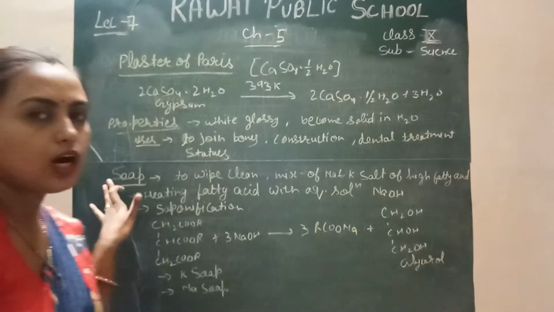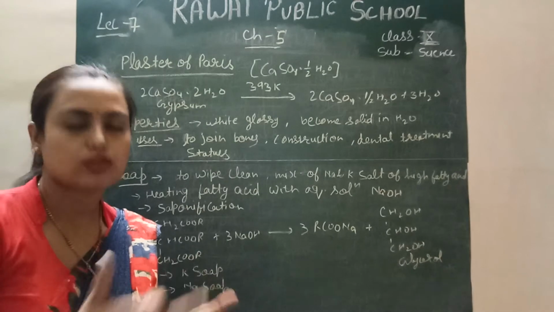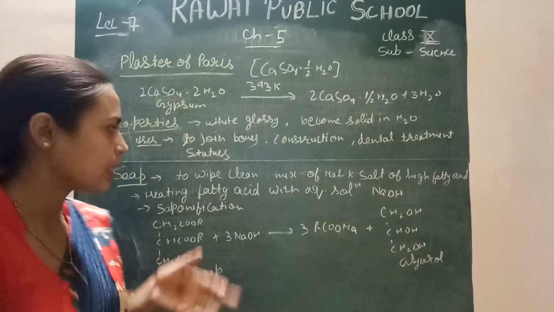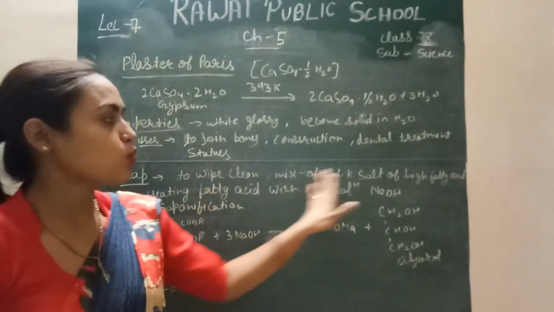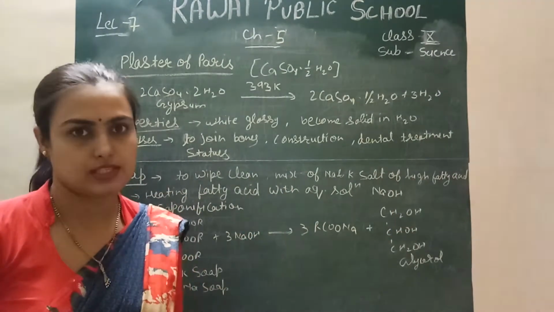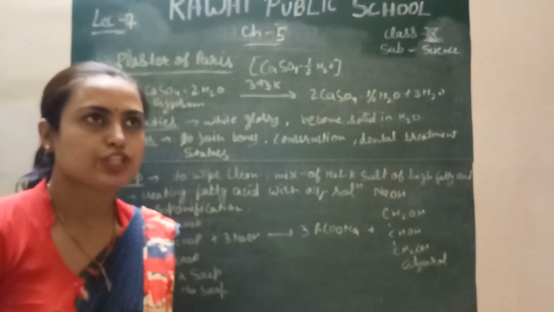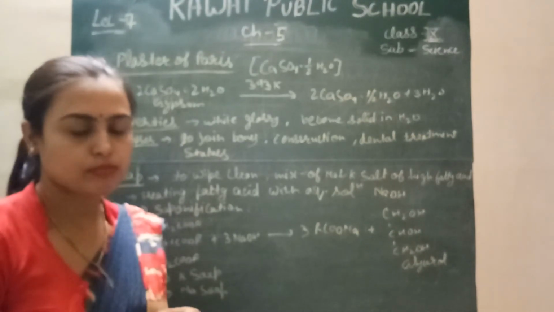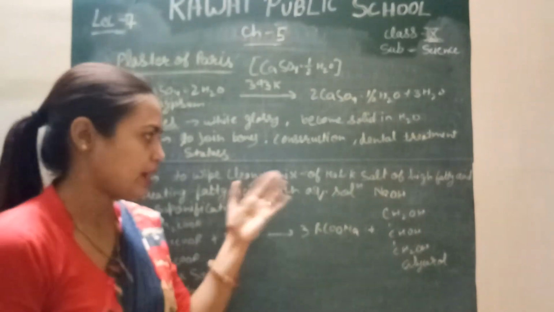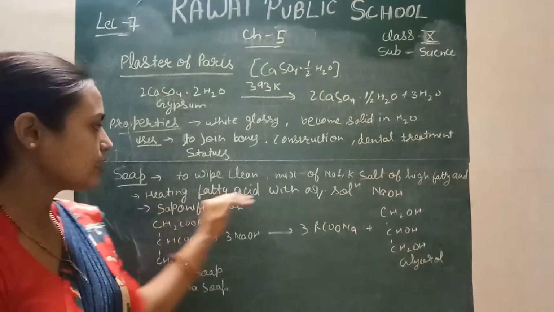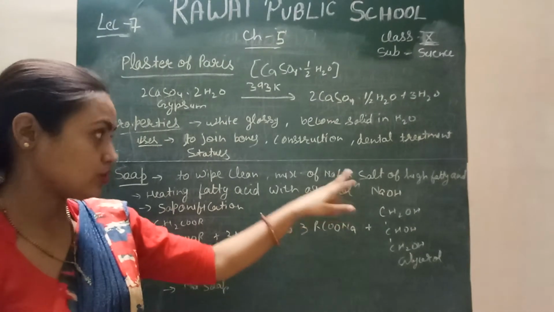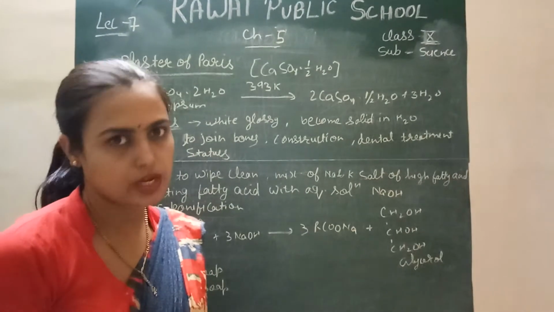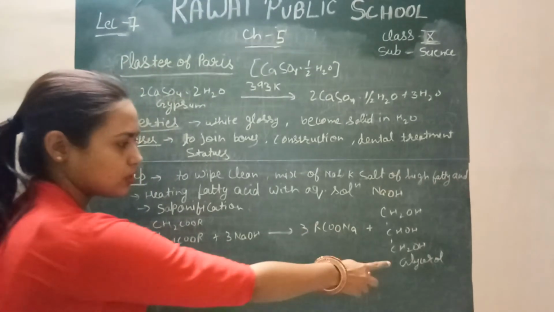What is the meaning of soap? Soap means to clean, to wipe clean, right? Simply, we use it for cleaning purposes. It is a mixture of sodium and potassium salts of higher fatty acids. The fatty acid is heated with an aqueous solution of sodium hydroxide, NaOH, and sodium or potassium soap is obtained by this process.